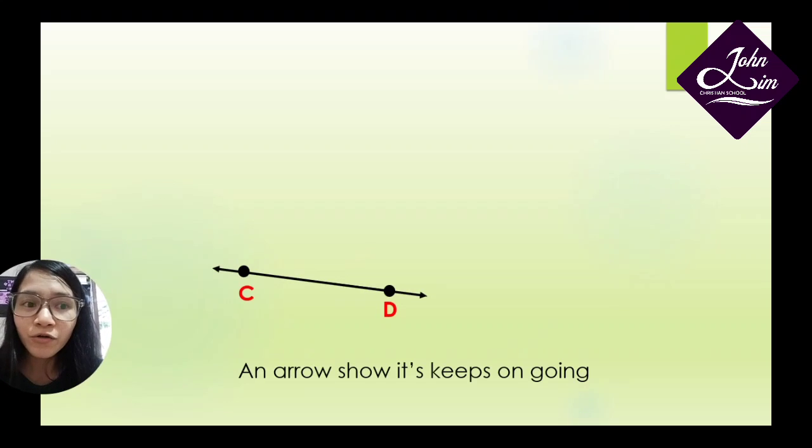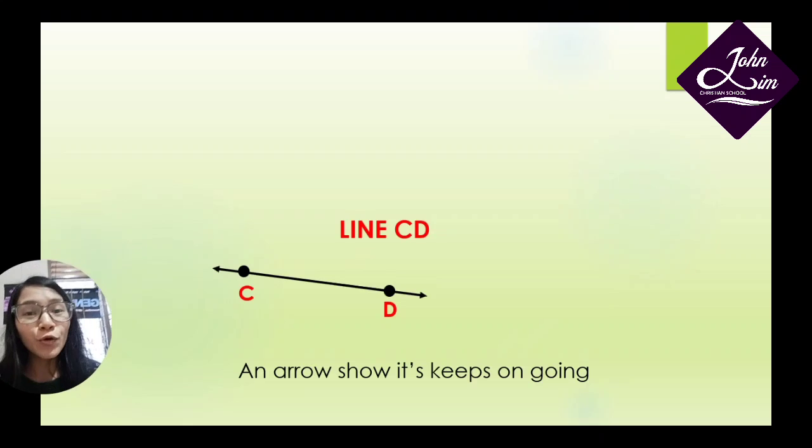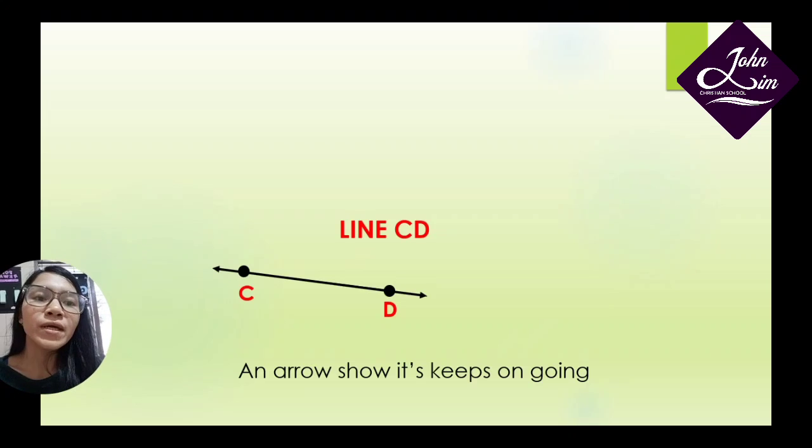Yes, an arrow shows it keeps on going. So that is line CD. So now you can distinguish between a line segment and a line. Simply, we can say that a line segment has boundaries but a line has no boundaries. Okay. Now there is one type of segment that we need to talk about.